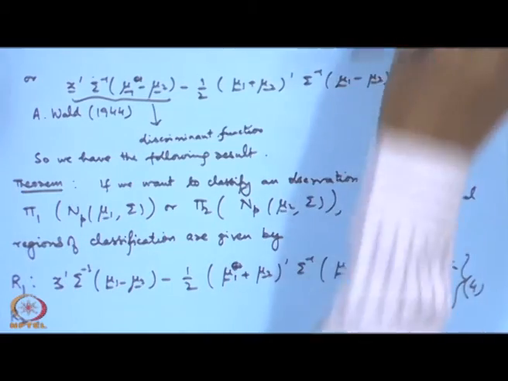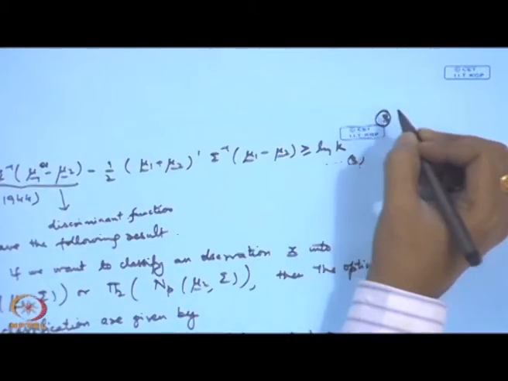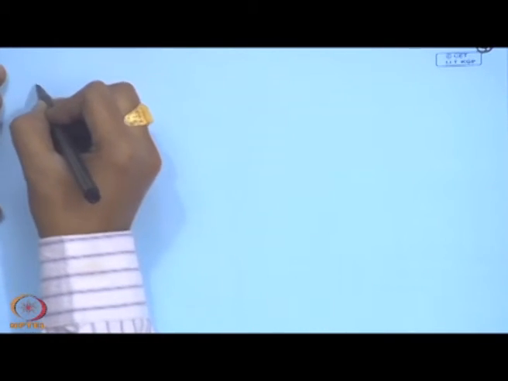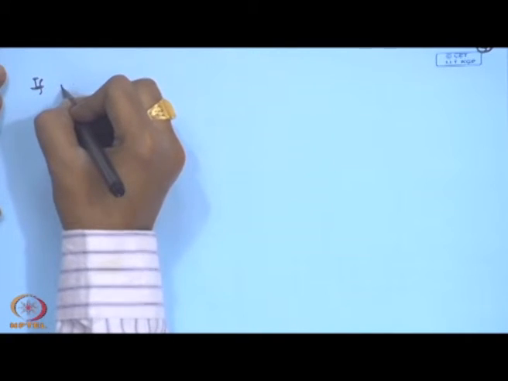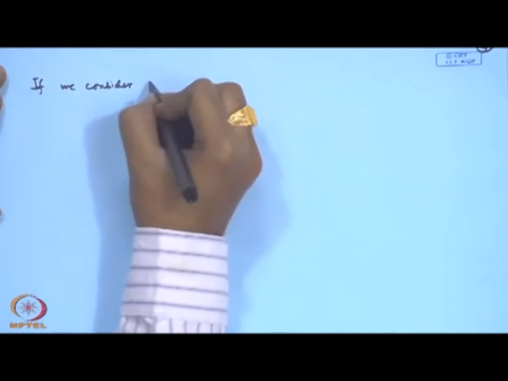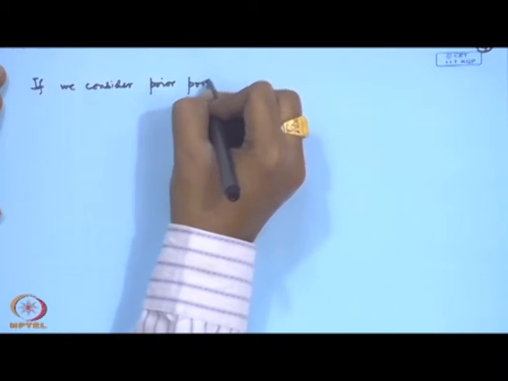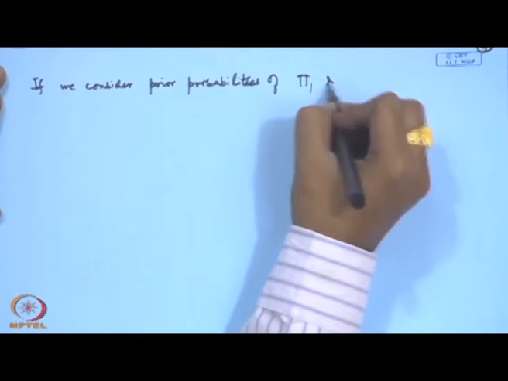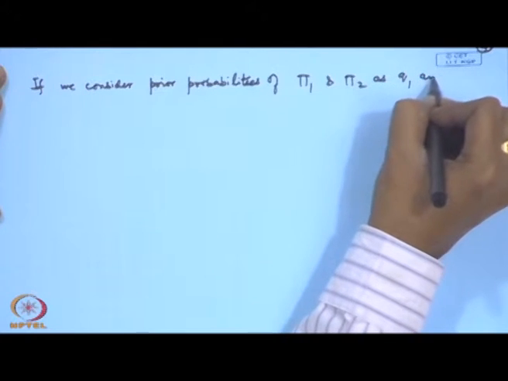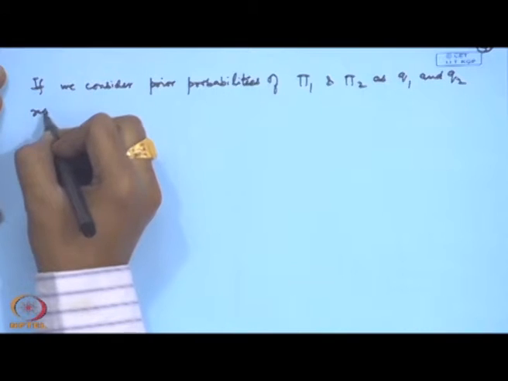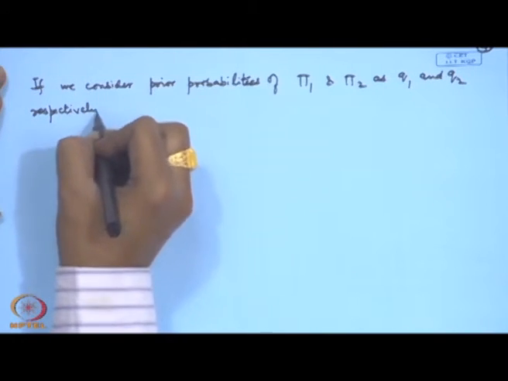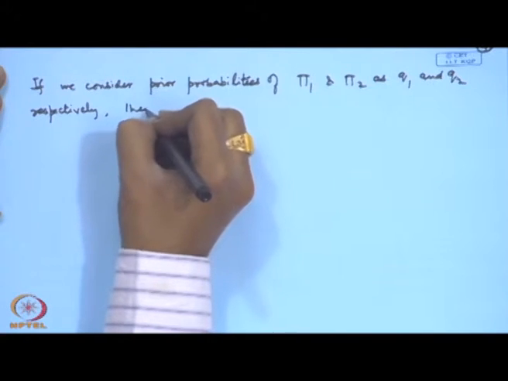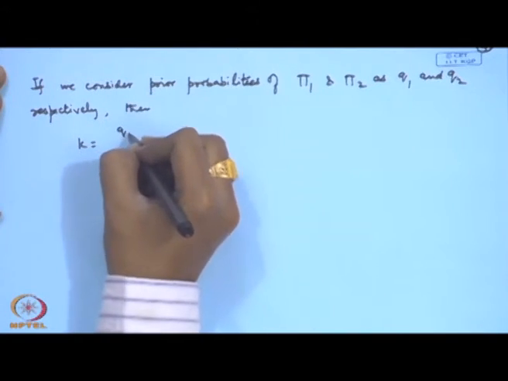In particular, if we consider prior probabilities of pi 1 and pi 2 as q1 and q2 respectively, then k is nothing but q2 by q1.